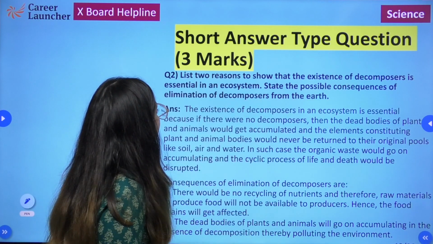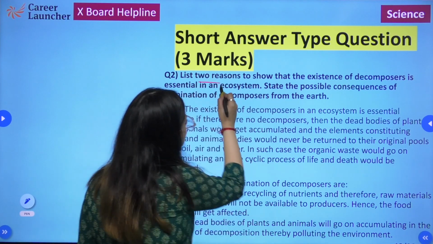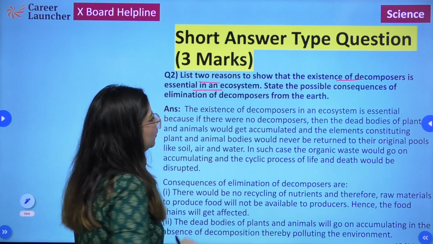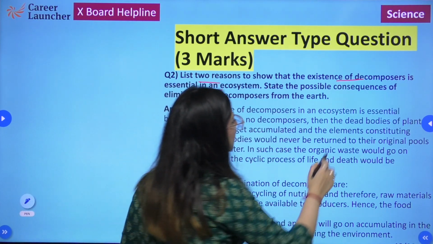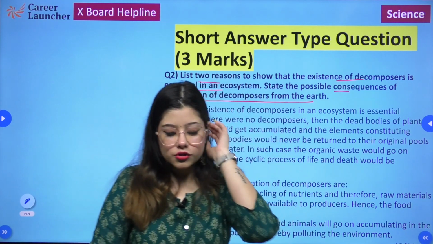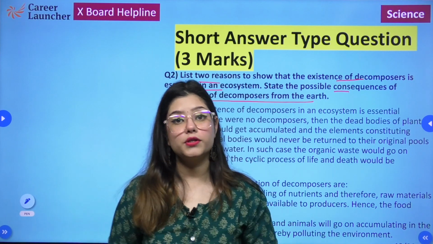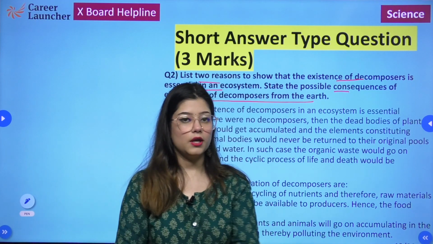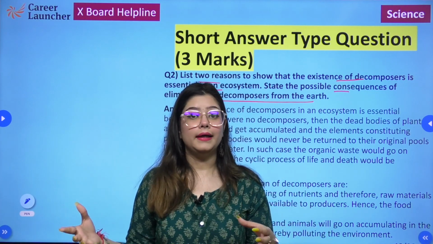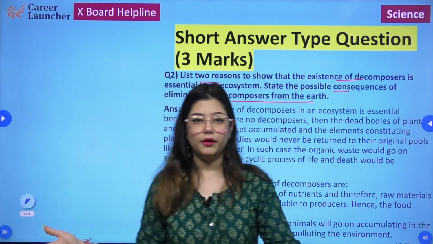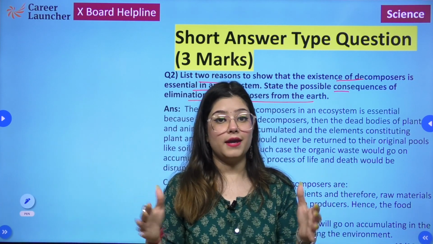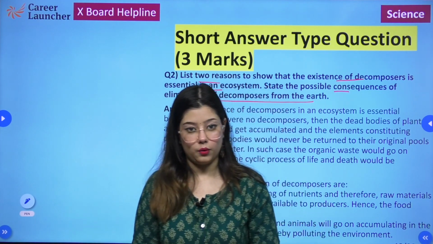Next, list two reasons to show that existence of decomposers is essential in an ecosystem. State the possible consequences of elimination of decomposers from earth. So decomposers are important because in absence of decomposers, waste would keep on getting accumulated without actually being broken down into simpler substances, right? There would be accumulation of a lot of waste without it actually being broken down, right?